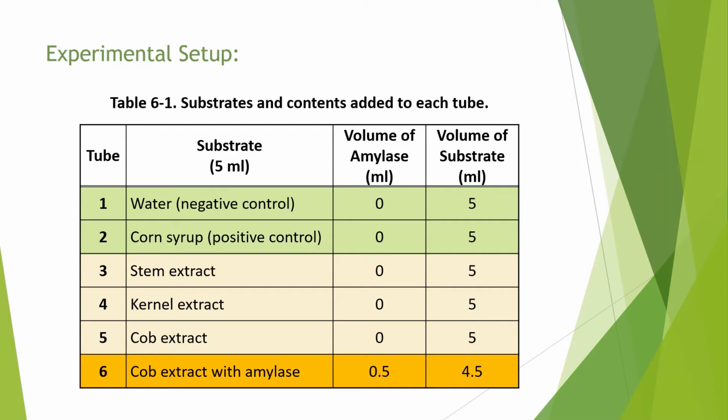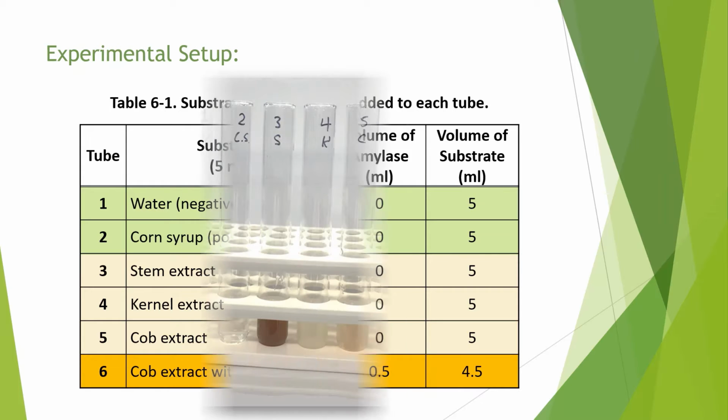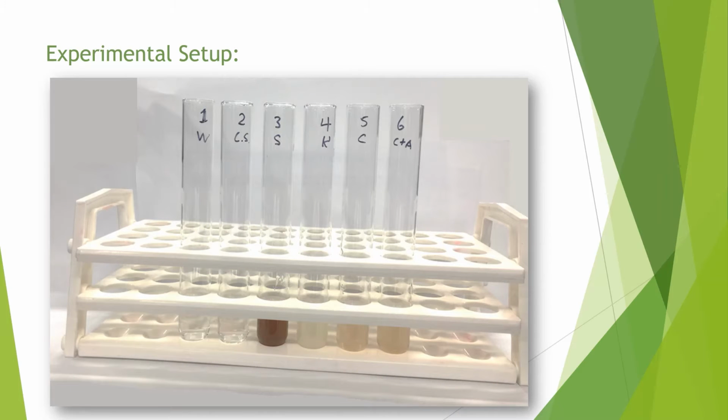Back to our experimental setup, I'll show you some photographs of the experiment that I did. So the first step is to make those mixtures, so 5 mils of each substrate except for tube 6, which had 4.5 mils of the cob extract plus 0.5 mils of the amylase. So there they are in the 6 test tubes.